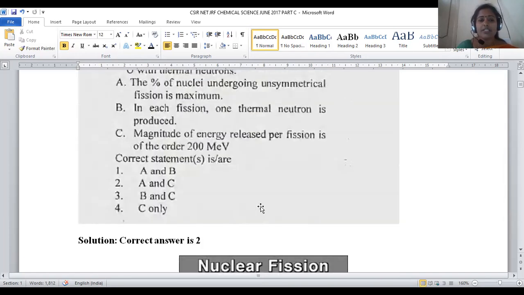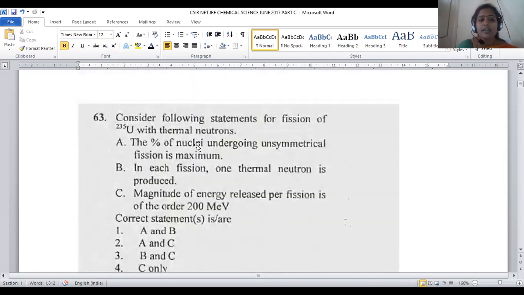So during this reaction, the percentage of nuclei undergoing unsymmetrical fission is maximum.